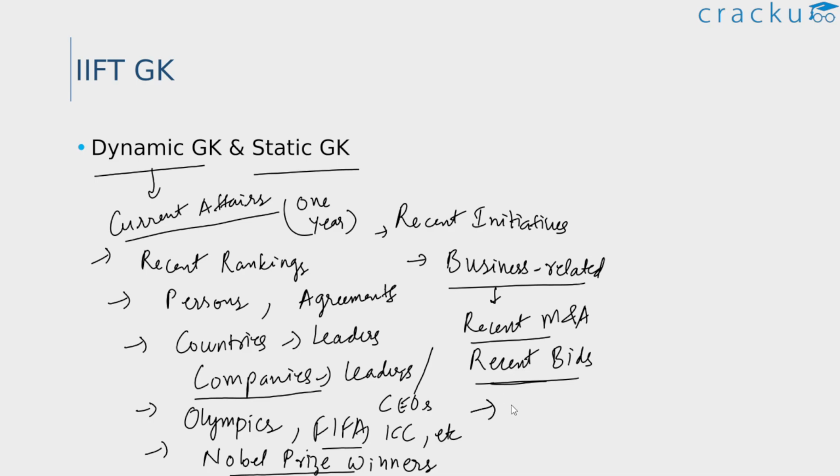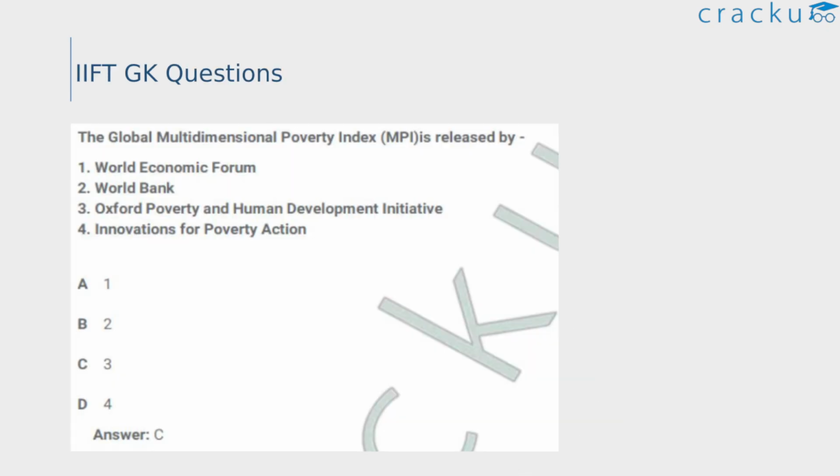It also helps to learn about the major performance indices provided by various international organizations. For example, this was one of the questions that appeared in the recent IIFT exam. So this question asks about the Global Multidimensional Poverty Index is released by which of the following? So the global MPI is an international measure of acute multidimensional poverty covering over 100 developing countries. So this index complements the traditional poverty measures by capturing the deprivations in the health, education and the living standards that a person faces simultaneously.